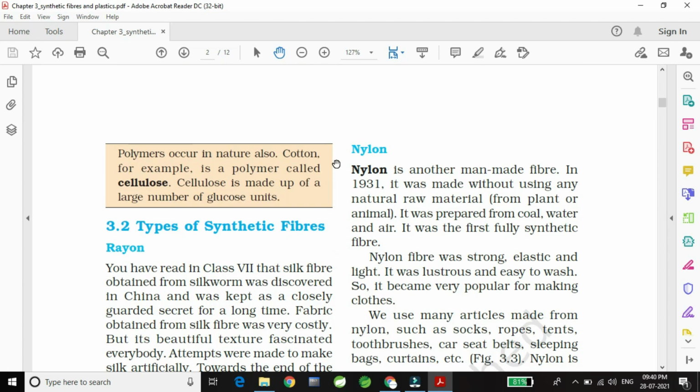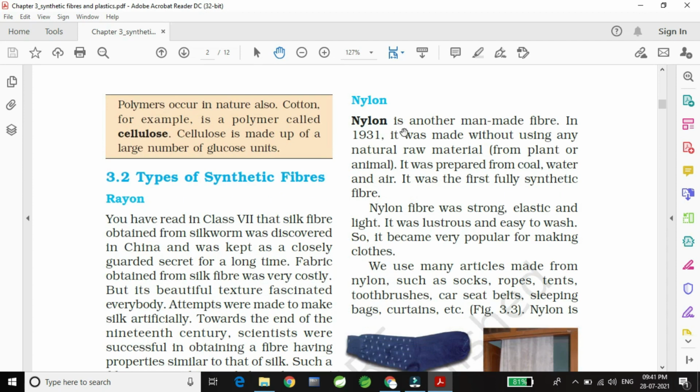Next we will see the second artificial or the second synthetic fiber, which is nylon. Nylon is another man-made fiber. In 1931 it was made without using any natural raw material from plant or animal. If we see rayon, how is it made?